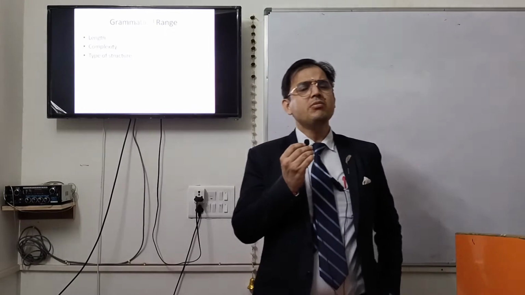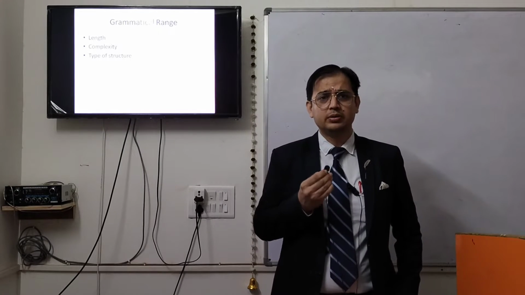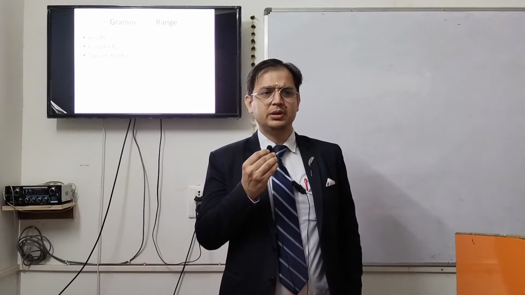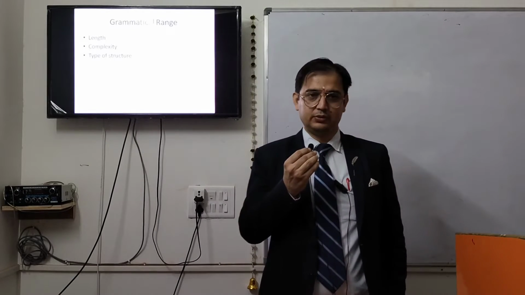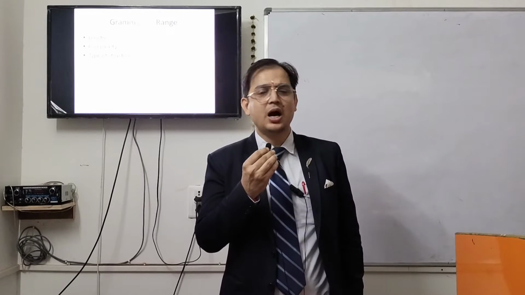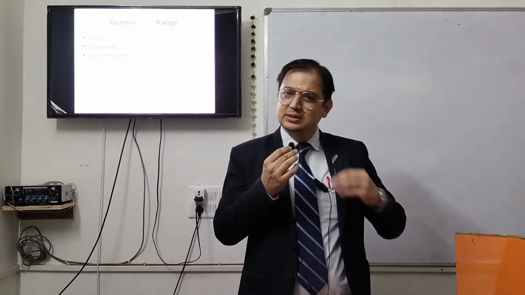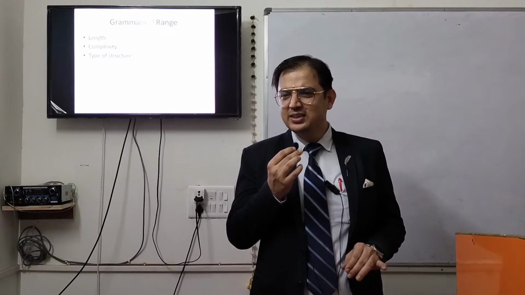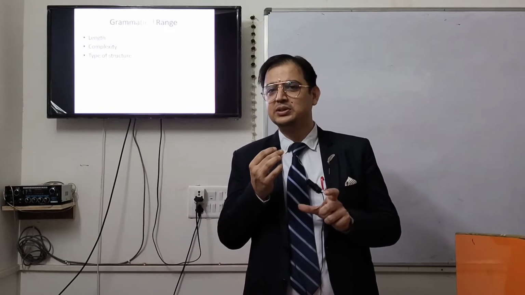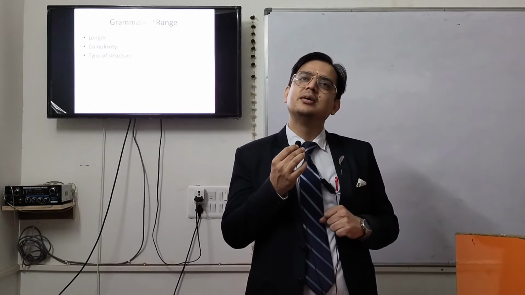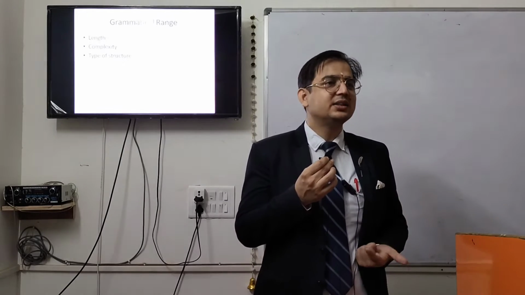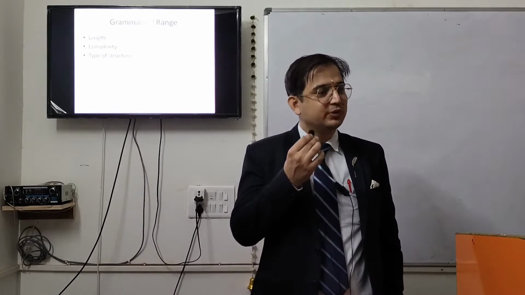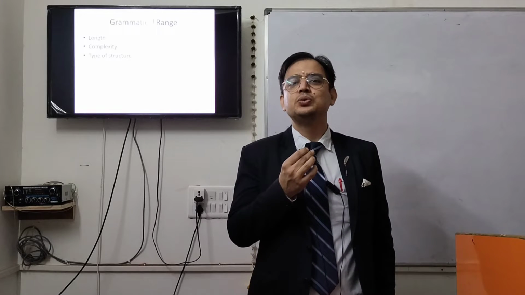For example, if I talk about cow, I'll give you a very basic answer with correct English. Cow is an animal, full stop. Cow gives us milk, full stop. Cow has 2 horns, full stop. Cow has 1 tail, full stop. So English is correct, vocabulary is fine, grammar is all right. But the sentences are too small, very simple ones. These are baby sentences. It looks as if a very young child who has just learned English a little is giving an answer. So these basic sentences don't fetch you a good score.